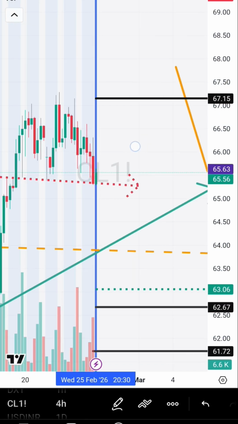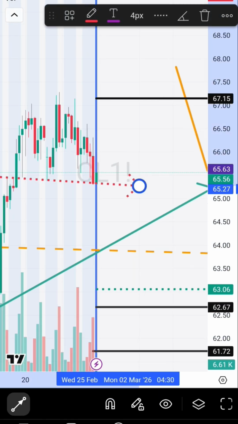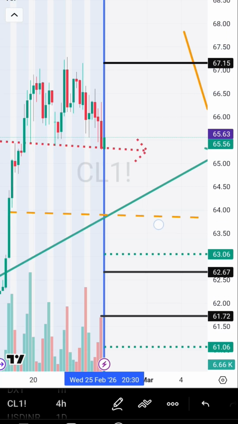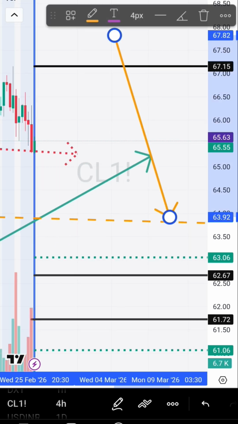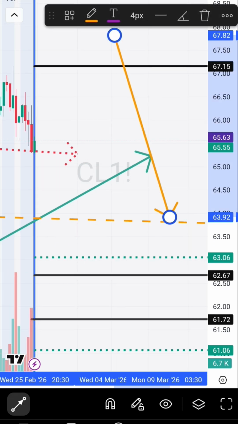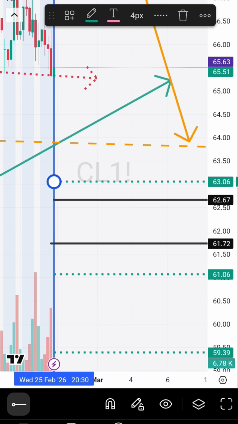So now this will be the downside, a very strong multi-week downside trend line. Recently it has given a breakout, but again it is coming down. So below the middle end of the channel, for crude oil there will be a support around 64. Again a multi-week support line, stop loss hunting line. What is a stop loss hunting line? At the end of the video you can come to know.